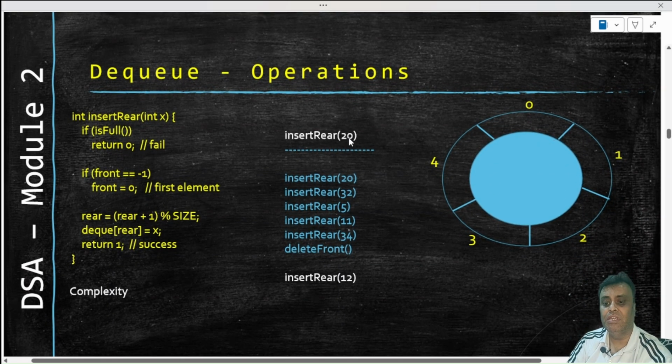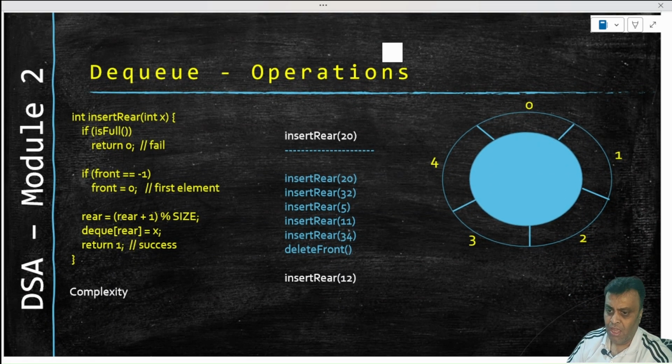Now let's come to the DQ operations. Most of the operations are going to be similar to the queue operations, which you have already understood if you have visited the last lecture series. If not, please visit that video and understand the operations when we talked about the circular queue.